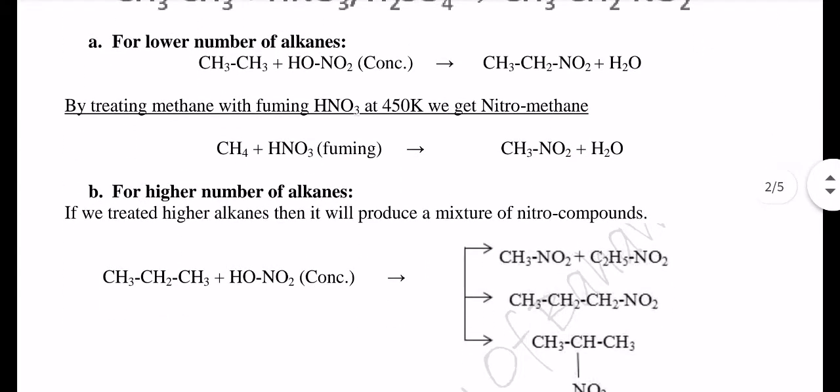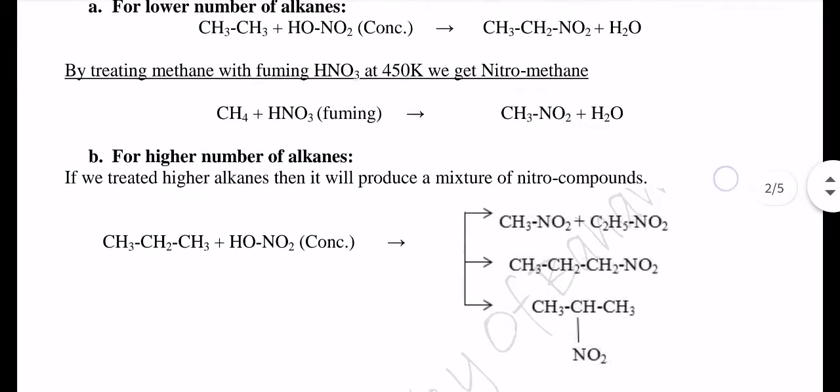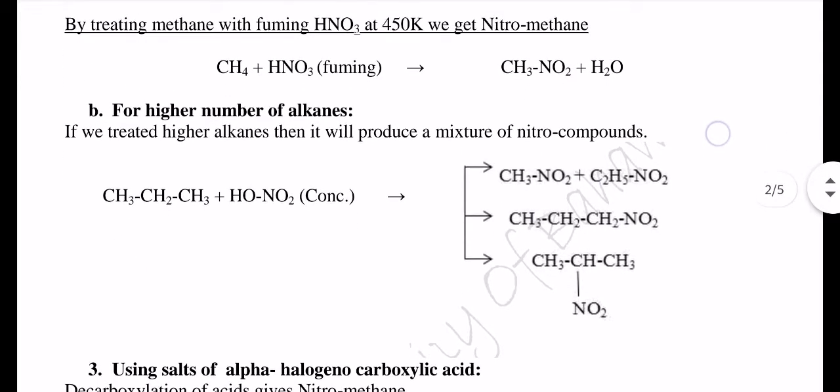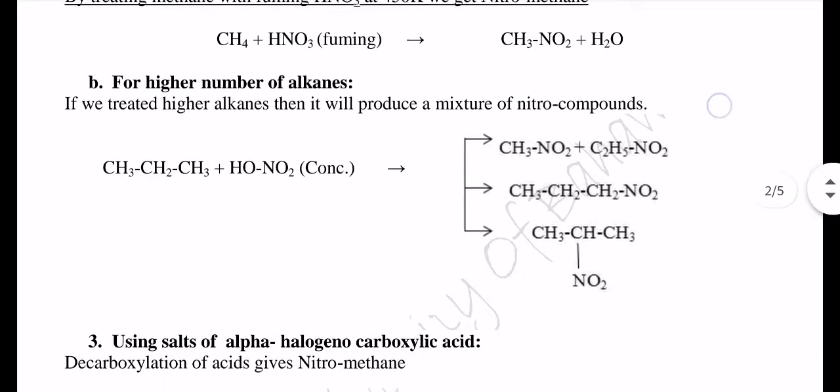The second case is for higher alkanes. If we treat higher alkanes, then a mixture of nitro compounds is produced. You can see here the mixture. A mixture of nitroalkane products is obtained.